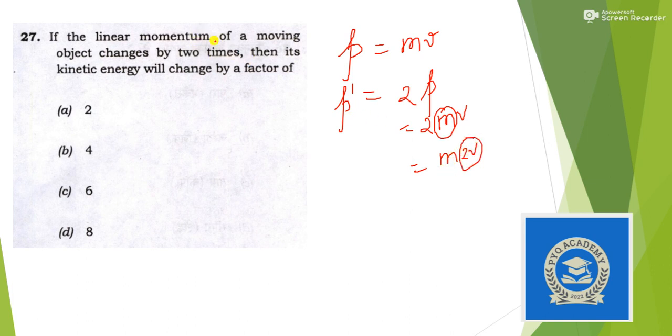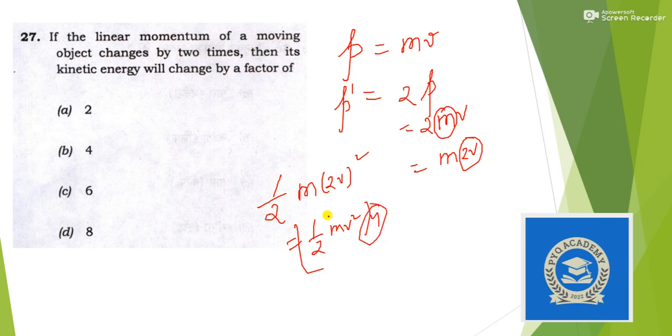Now we have to find the kinetic energy. Kinetic energy is given by half m (2v) square, so it will be half mv square, 4 times. So definitely the answer is option B, 4.